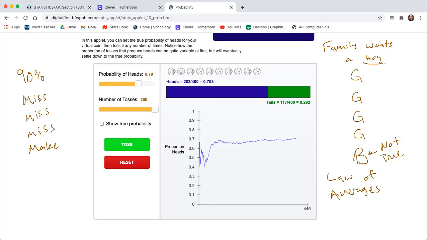So beware of this law of averages. It's kind of like a myth, I guess. It's incorrectly applied to short run behavior. When you're looking at the short run, there's tons of variability, but in the long run, eventually things average out. So with a small sample size such as this, where you shot only 4 times, or a small sample size like this, where we only have 5 children, it's not enough to declare a true probability. You need to repeat trials, again, many times.